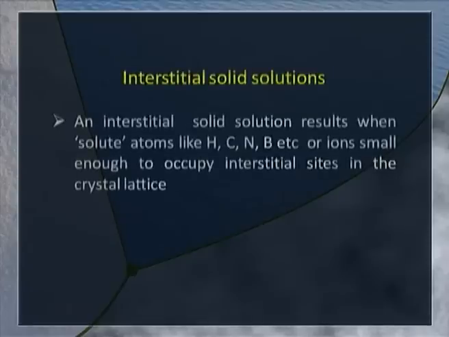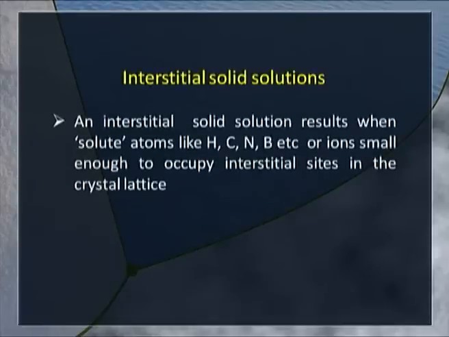Let us look at the interstitial solid solutions. An interstitial solid solution results when atoms like hydrogen, carbon, nitrogen, which are small enough, or ions that are small enough, occupy interstitial sites in the crystal lattice.